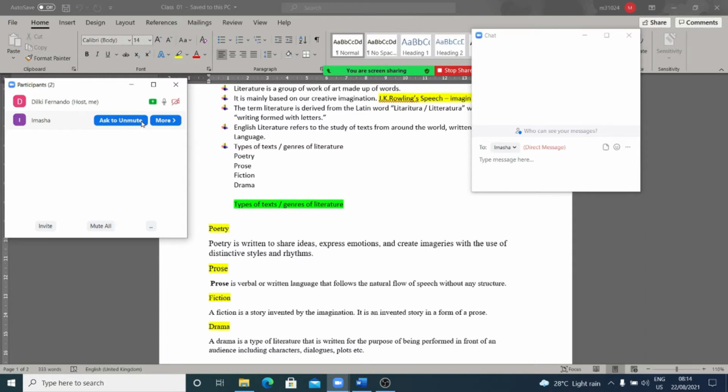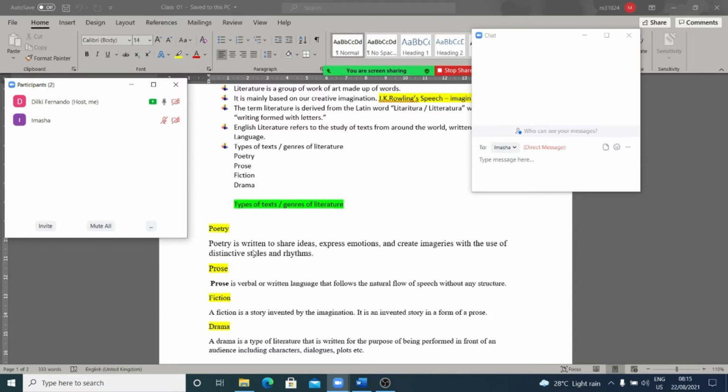Then with the use of distinctive styles and rhythms, in poems we find different styles, different forms of poems, right? The very first poem that you find in the grade 11 appreciation book, To the Nile, is a sonnet, right? So that is a form of a poem. In a sonnet there are 14 lines. The first 8 lines are called an octave, and the last 6 lines are called a sestet. And likewise we have different forms in poetry, different styles that authors have used.